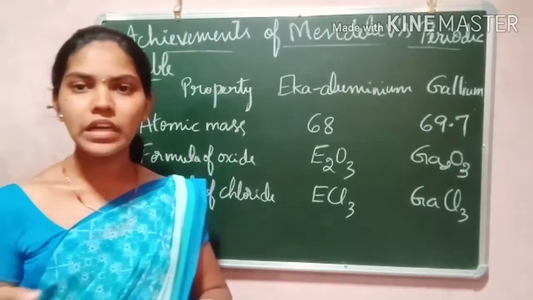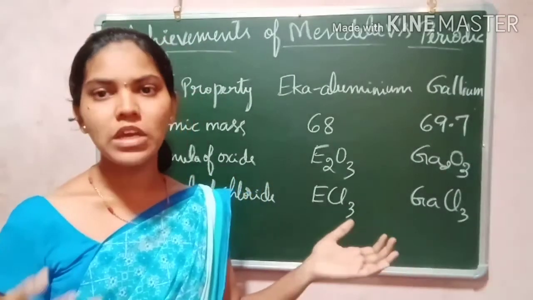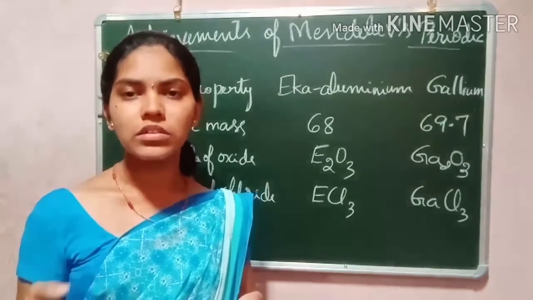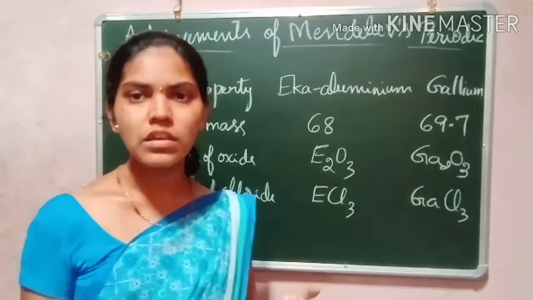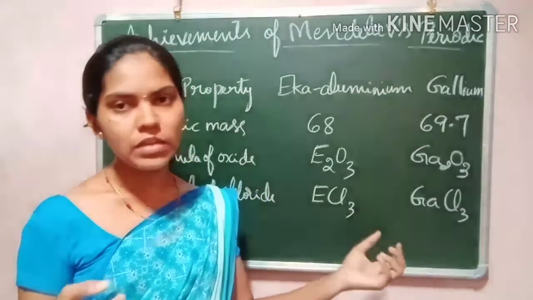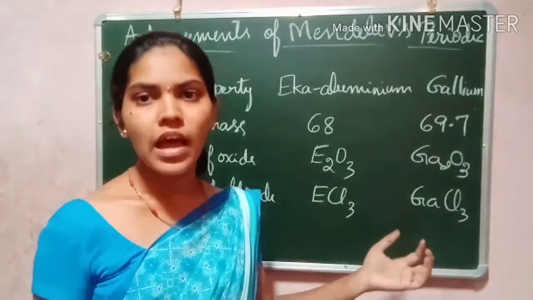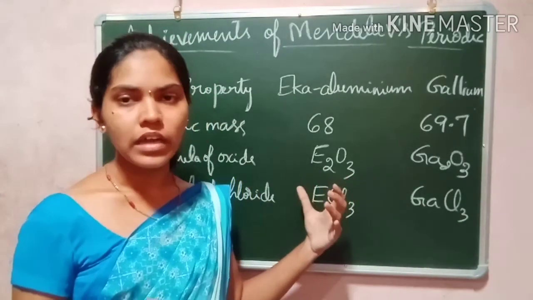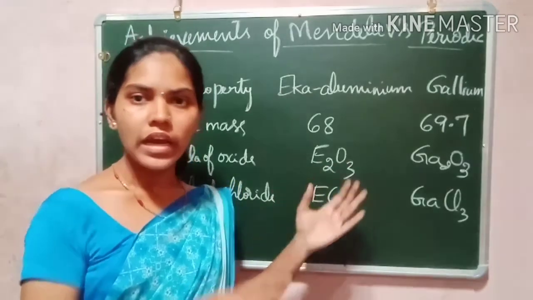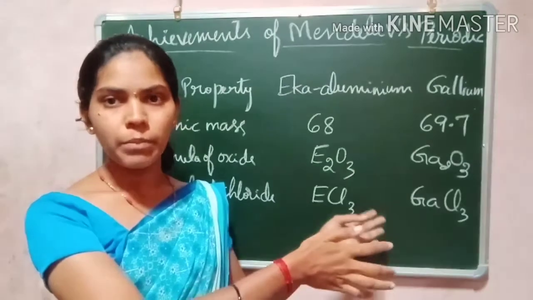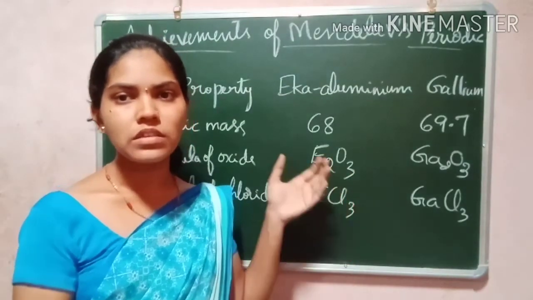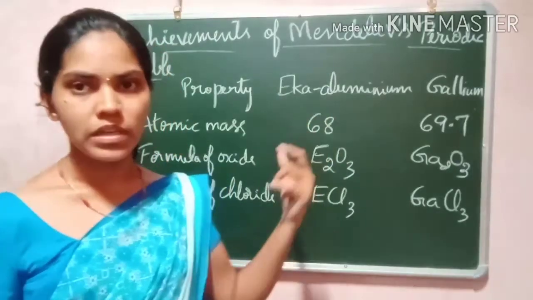They found it difficult to discover these inert gases because inert gases are very rare and their concentration is very low. That is why it was difficult to obtain these inert gas elements. And this periodic table was a success. So these are the achievements of Mendeleev's periodic table.